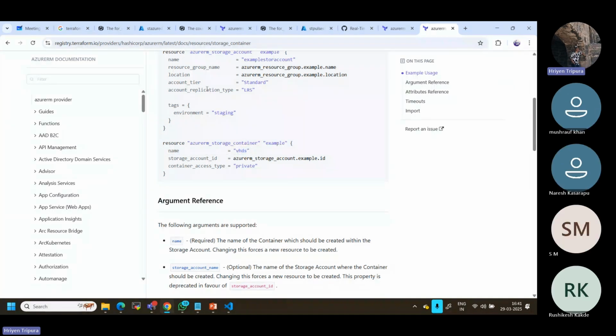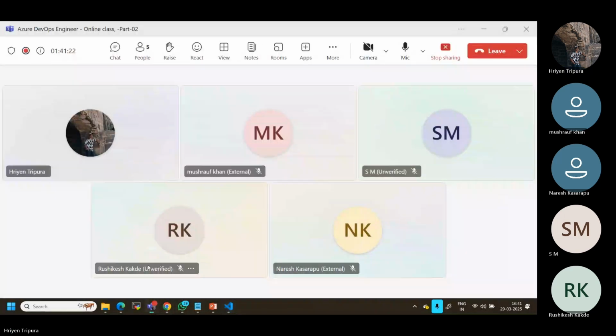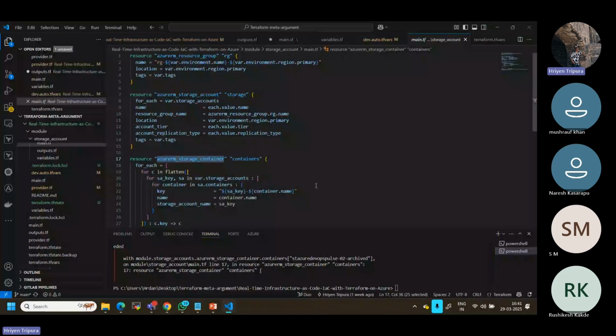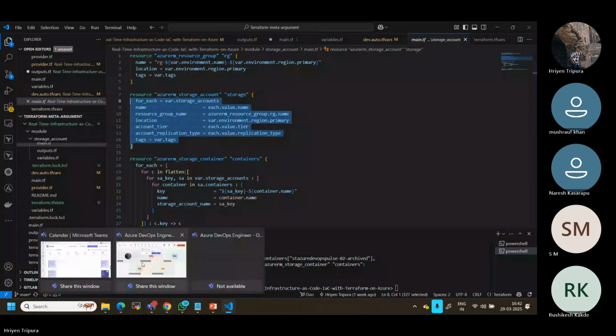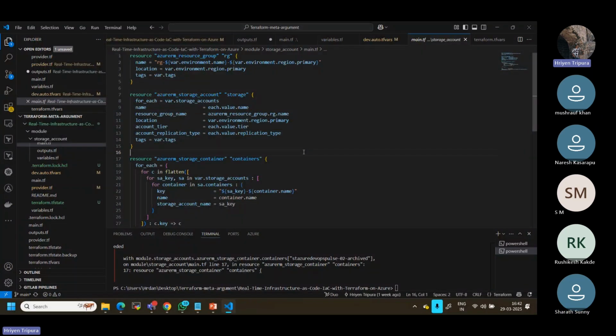Now within this storage account, how can I make multiple containers, right? That is when we need to use for_each, which will help you a lot. For each, there are some functions we have. Let me show you. So if you notice here, this is all okay because this is simple. Now, as I told you, I have two storage accounts, right?